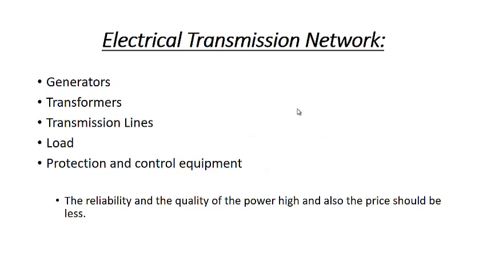As we know, this electrical transmission network comprises generators, transformers, transmission lines, loads, and the protection and control equipment. When they are coordinated with each other, the reliability of the transmission system will be increased, the quality of the power should be as high as possible, and the price per unit should be very low. We can say these are the general motives of the electrical transmission network.